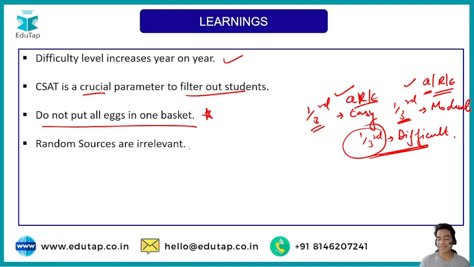Please understand, guys, random sources to prepare for this exam are irrelevant. I have seen books in the market which claim to be a one-stop solution for all the exams. For example, books which say this book is helpful for SSC, banking, IBPS, UPSC CSAT, EPFO, CAT, and countless exams given on the front page of the book. But do you think one particular book will be relevant for all the exams? That would mean there is no difference between the level of questions in these exams. But is that true? It's not.